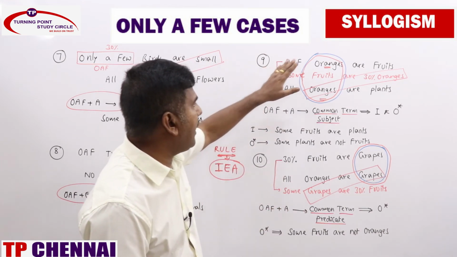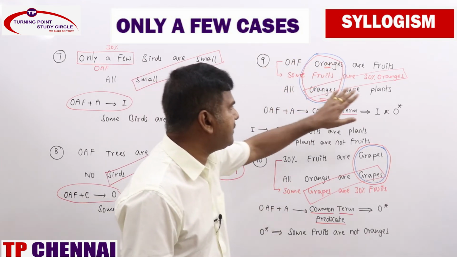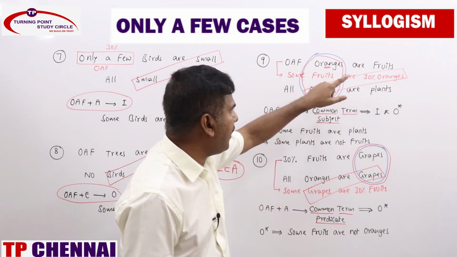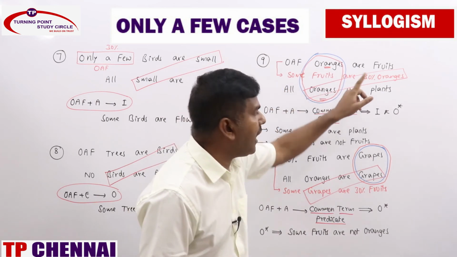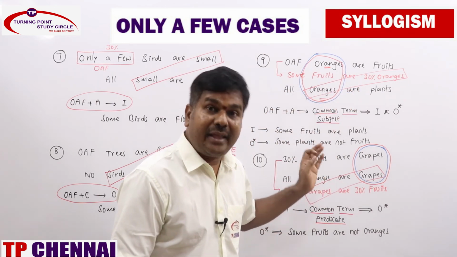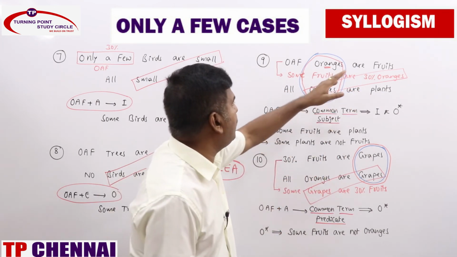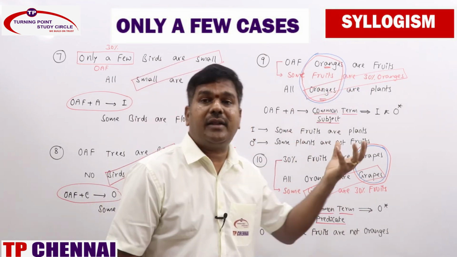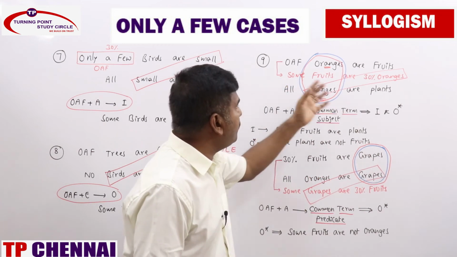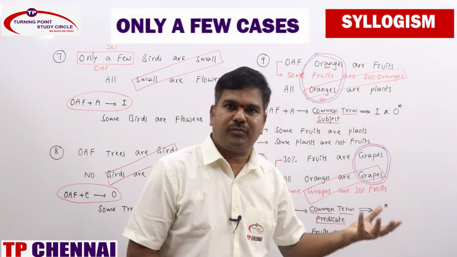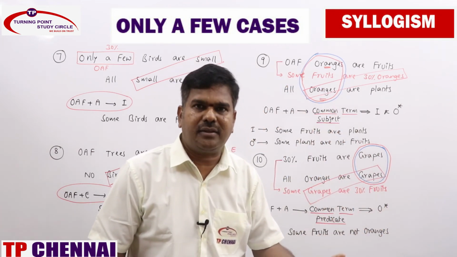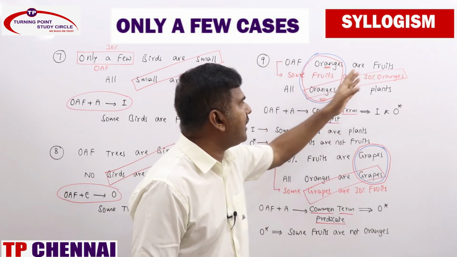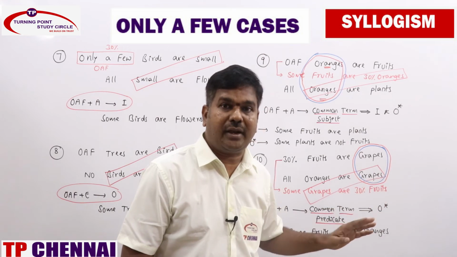Now, only a few oranges are fruits, all oranges are plants. Converting only a few oranges are fruits, what will you get? Some fruits are oranges, you can tell, but exactly we need to say some fruits are 30% oranges, because only a few oranges are fruits. So some fruits are only a few oranges, or if you make it 30% oranges are fruits, some fruits are 30% oranges. Like that also you can tell.